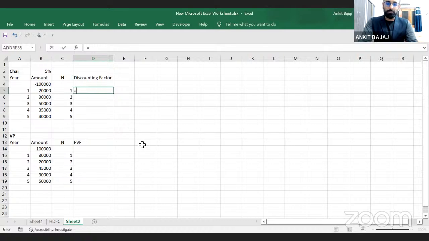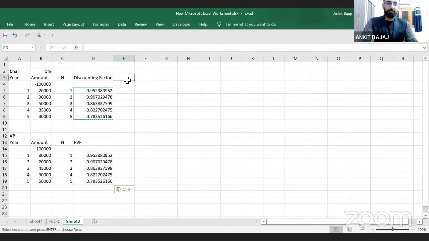So it is going to be equal to 1 divided by 1 plus R, and here the power is going to be n, that is the number of years. So I will take the number of years. It is 1 for this value. I will freeze the R value here. Now I will copy these values here, and you can see it will automatically take the number of years. Same discounting factor I can calculate for the second vada pav business.